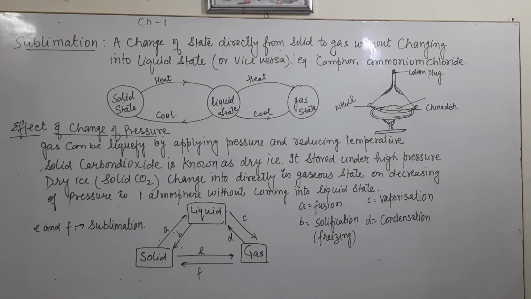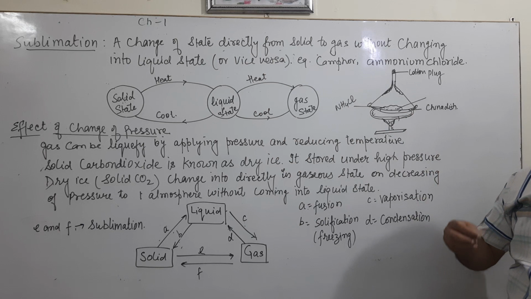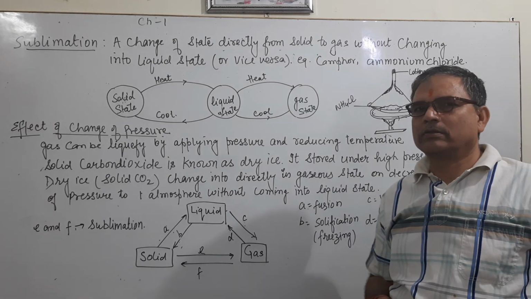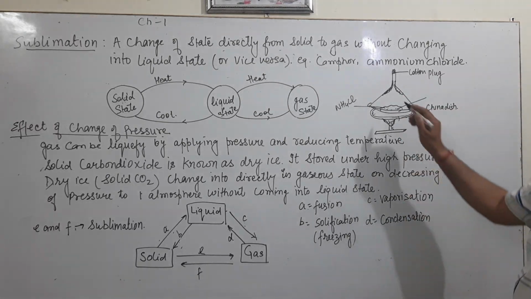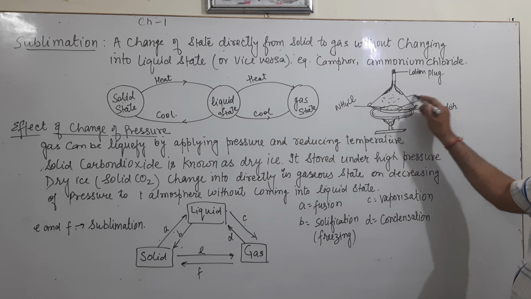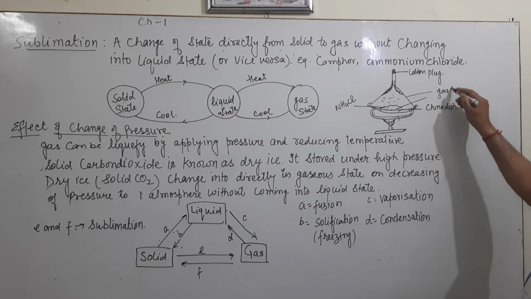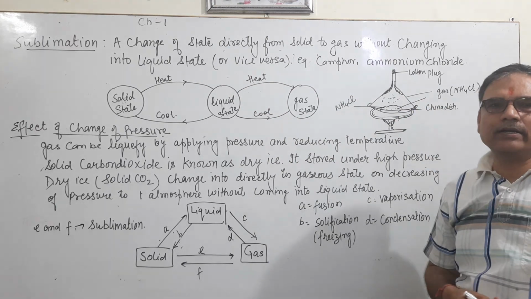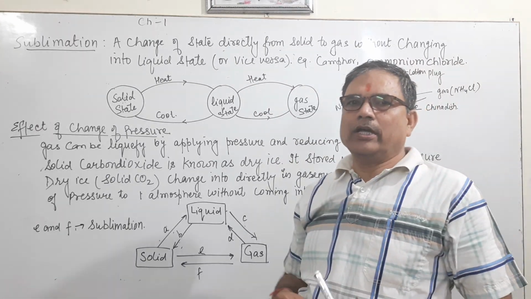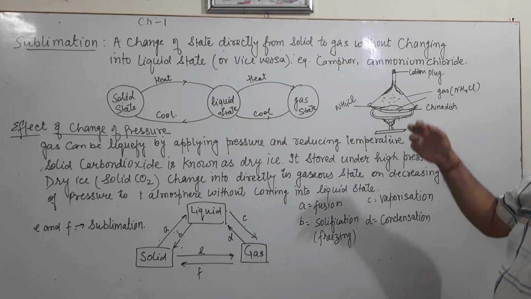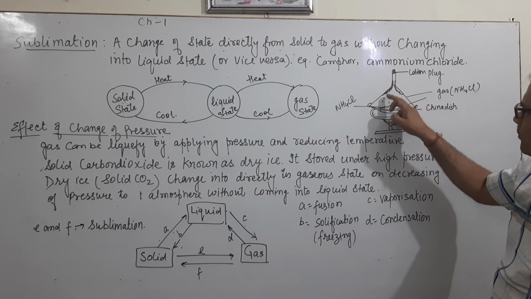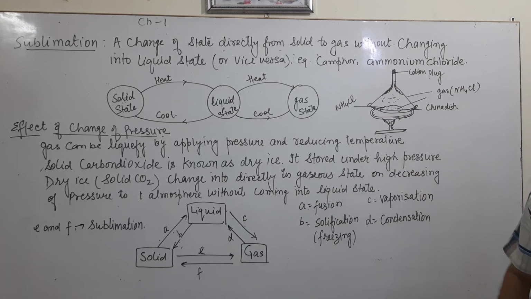We observe that after some time the ammonium chloride evaporates and changes into gaseous state, and in this region we get the gaseous form of ammonium chloride. If it condenses, it will be collected on the surface of the funnel in solid form.